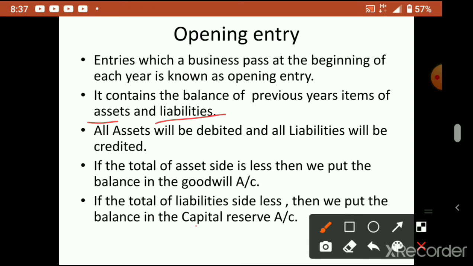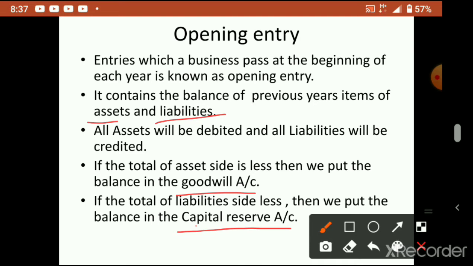Always it should tally on both sides when you pass a journal entry. That is the double entry system of accounting; it should always be equal. If it is not tallying, and the total of the asset side is less than the total of the liability side, then the difference amount you have to put in the Goodwill account. But if the total of the liability side is less, then we put the balance in another account named Capital Reserve account. So this you have to remember.